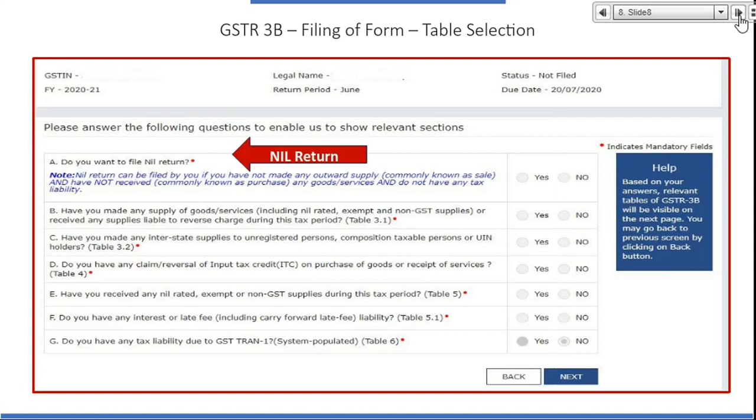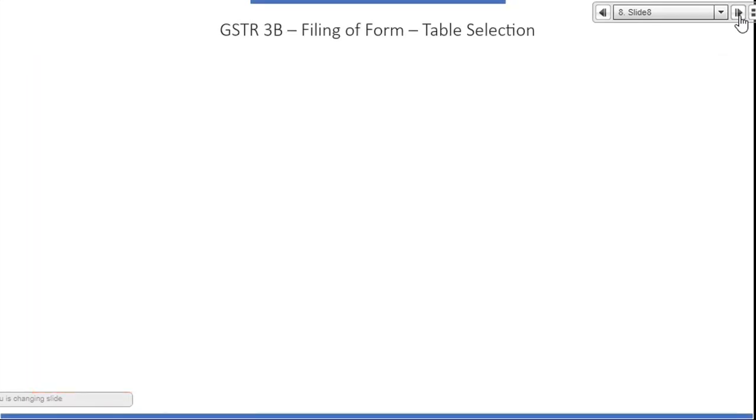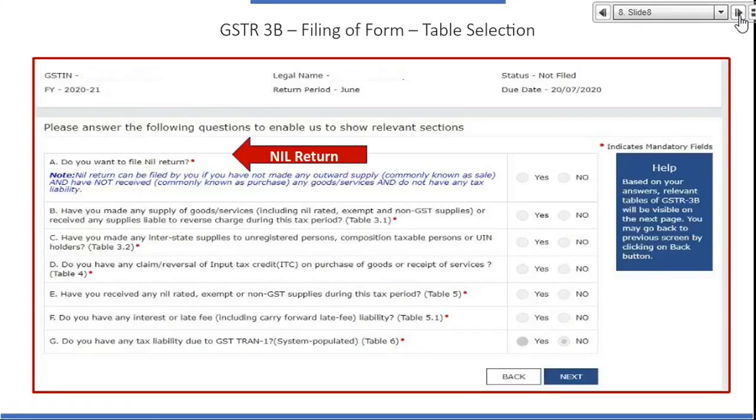Based on this yes or no questionnaire, you will get the relevant tables only. If you click yes on, do you want to file a nil return, everything will become no, and there will be only no boxes in the return. You'll go only to the acknowledgement page and file.